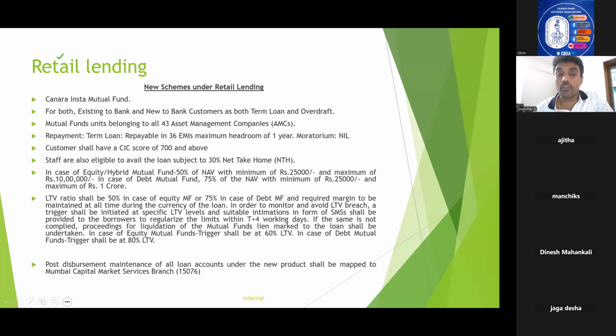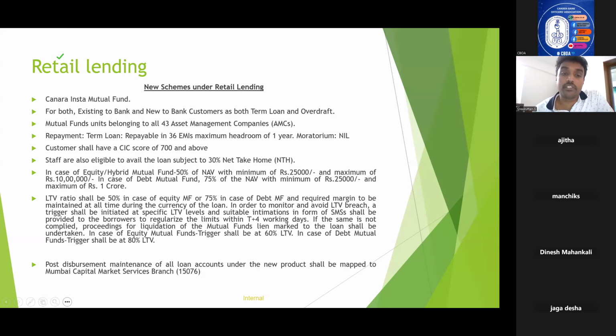I am talking about the loan amount here. In case of equity or hybrid mutual funds, the maximum loan that you can finance is 50 percentage of NAV, that is net asset value, with a minimum of 25,000 and maximum of 10 lakhs.